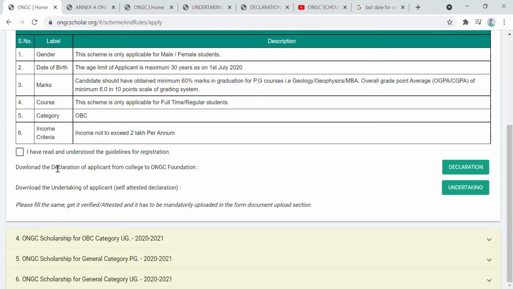There are two changes here: the declaration of applicant from college to ONGC Foundation, and the undertaking of applicant. It should be a self-attested declaration. Here if you click, the declaration form will be automatically downloaded, and here if you click, the undertaking will be automatically downloaded. Here you can see I have already downloaded them.